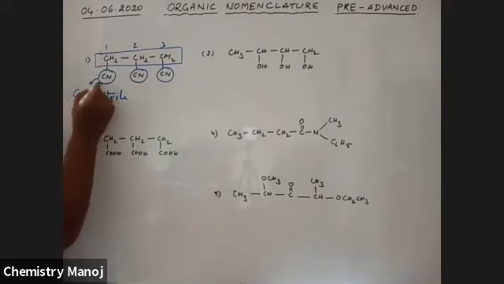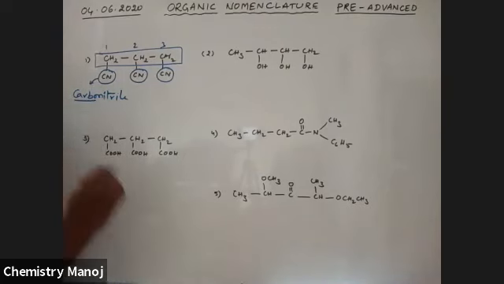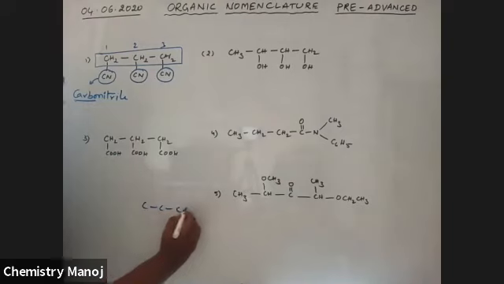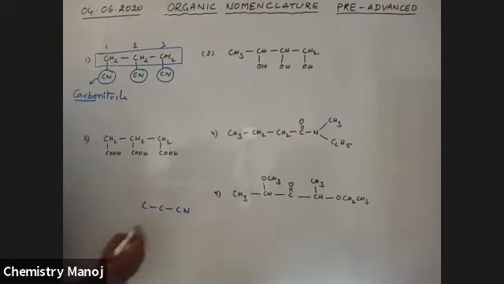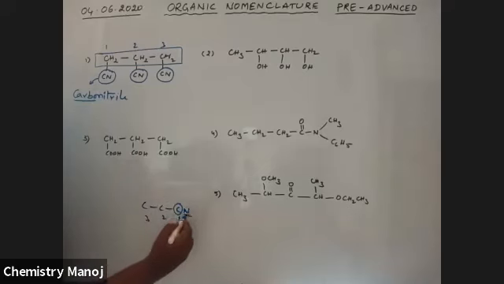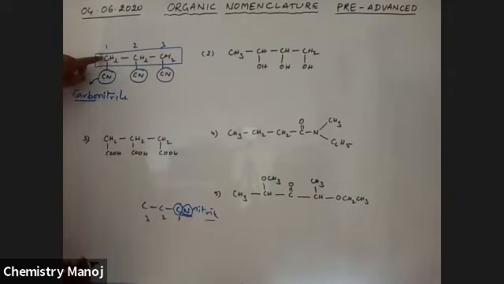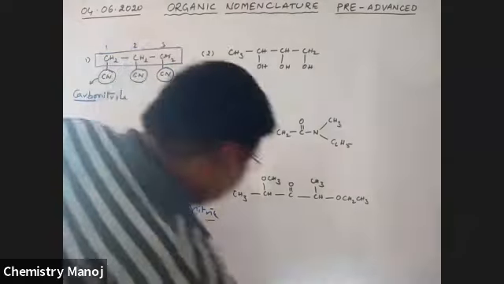Because carbon is there, carbon is included. But see here, if this one is taken, 1, 2, 3, here carbon is not included, only nitrogen is there, that is why it is taken as nitrile. The cyanide is taken as nitrile because only nitrogen is there. But here, carbon is also not included in the chain. That is, the carbon is included in the name, carbonitrile. Therefore, the name of this compound is